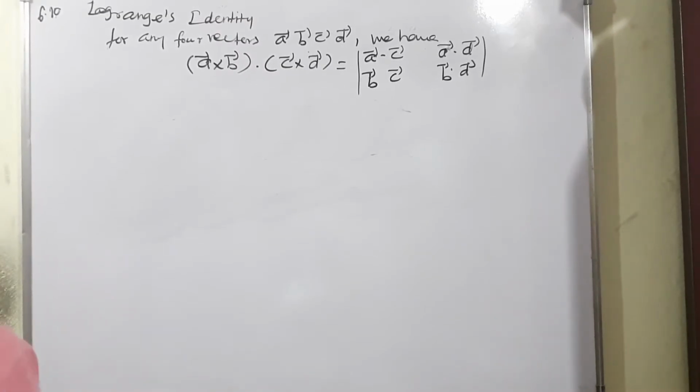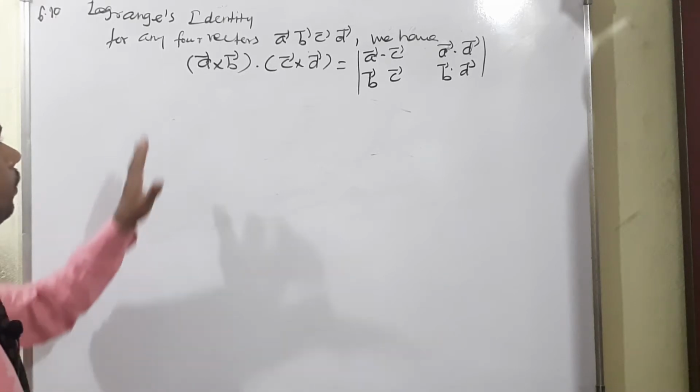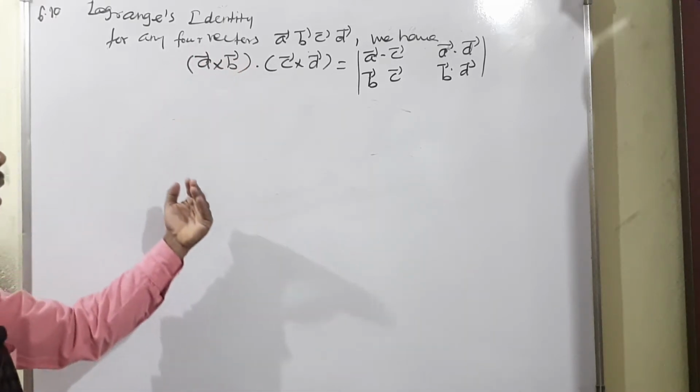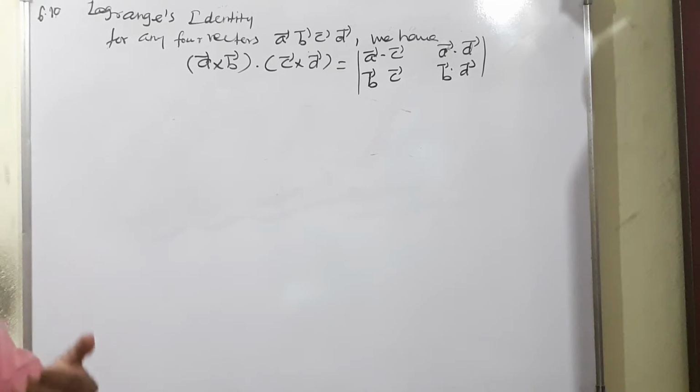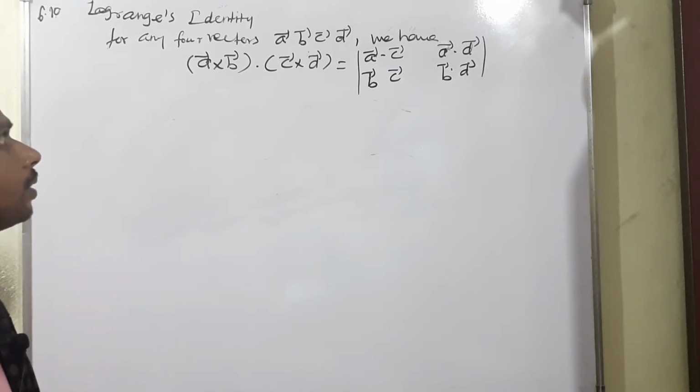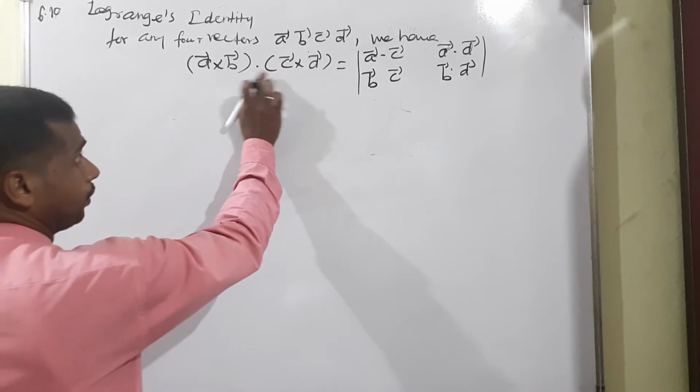Moving to theorem 6.10, that is called Lagrange's identity. That is actually for 4 vectors, but in 6.9 and even 6.8 we considered 3 vectors, whereas here it is given for 4 vectors. What is the name? A vector, B vector, C vector and D vector. We have the condition, the dot product between, isn't it?